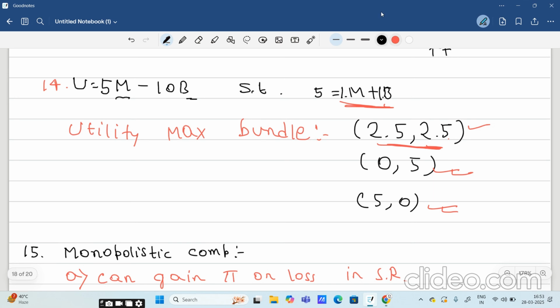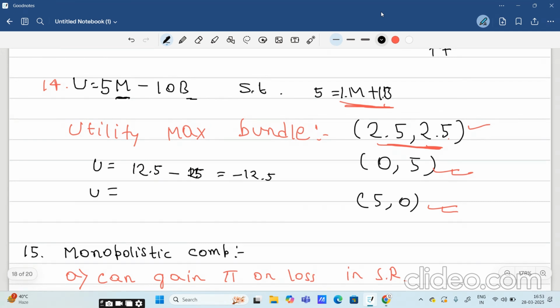Now which bundle is going to give us maximum utility? If we put 2.5 in place of M and 2.5 in place of B, what will be the utility? I have just put 2.5 in place of M, so 2.5 into 5 is 12.5, and 10 into 2.5 is 25. So that will be minus 12.5.